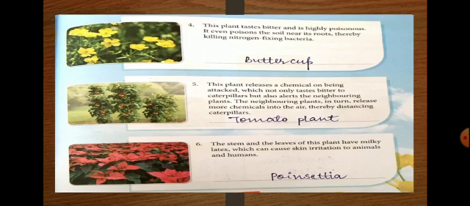Sixth, the stem and leaves of this plant have milky latex, which can cause skin irritation to animals and humans. This is poinsettia. Okay. One Asiatic tree provides shelter and nutrients to ants. Okay. This tree provides nutrients to ants, and in return those ants defend the tree against the herbivores.